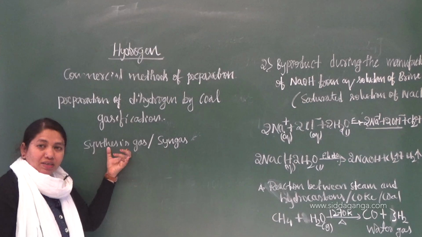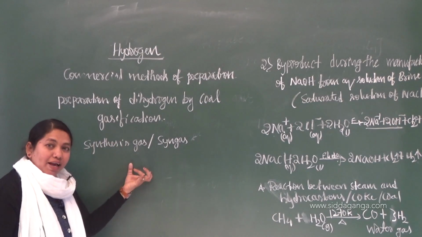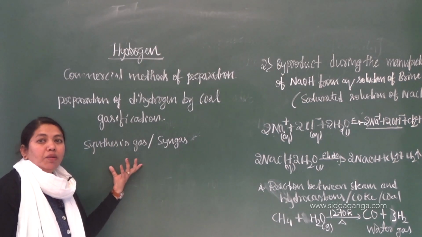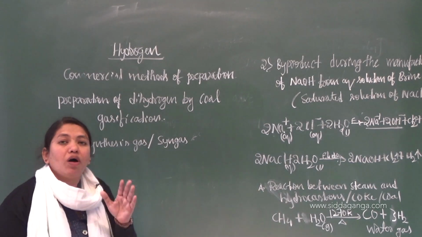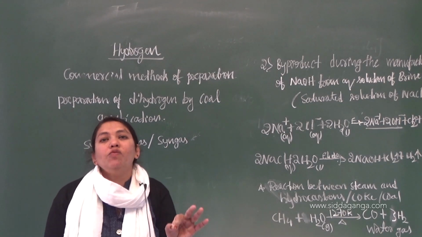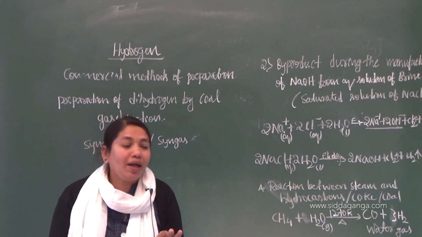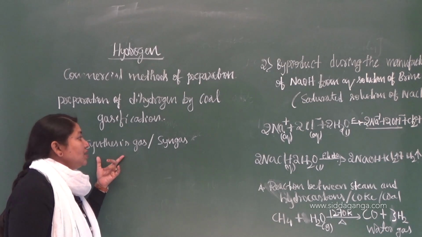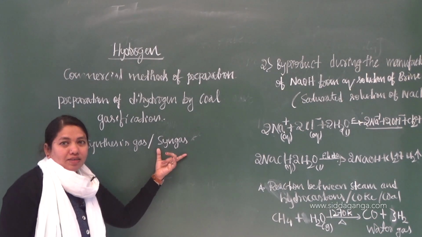The question may come, what is synthesis gas? What is syngas? What is water gas? All are the same. What is the answer? Mixture of carbon monoxide and dihydrogen. Simply you can write CO plus H2 is called water gas, or you can say synthesis gas or syngas, right?